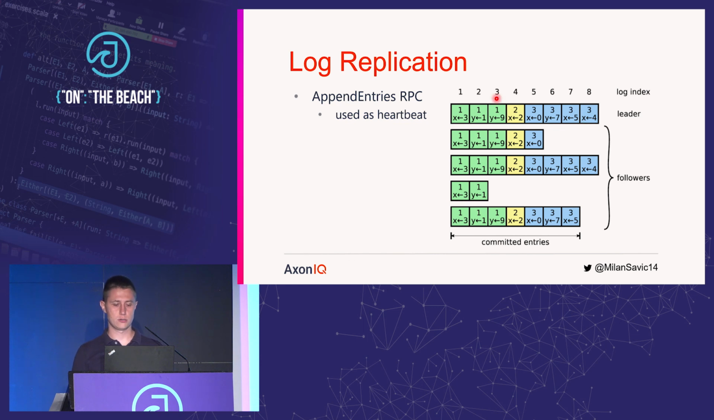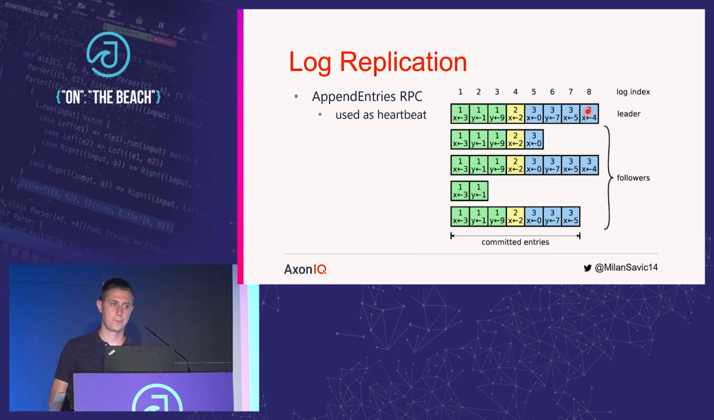Let's take a look at the structure of the Raft log. Here we have log index from 1 to 8, and we have log entries which happened in a specific term. In term 1, we have 3 log entries. In term 2, we have 1, and in term 3, we have 4 log entries.